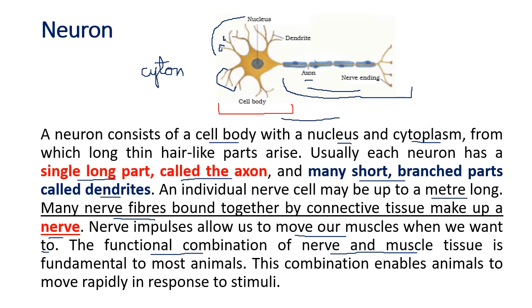But at the same time, the tiger or the lion or the cheetah running behind the deer wants to catch the deer. So when it sees that the deer is running very fast, then the brain of the tiger, or the lion or the cheetah, also sends the information to make it move faster to catch the deer. So all these movements are controlled by the nervous tissue. Now the brain, the spinal cord and the nerves we do in the next standard, that is the 10th standard. But this was a brief idea.